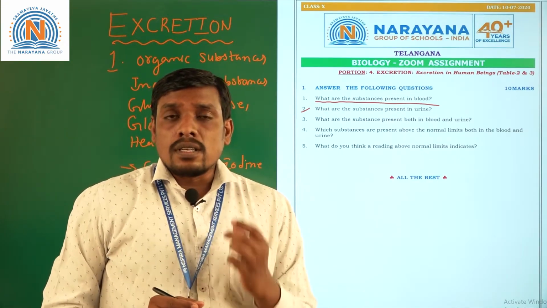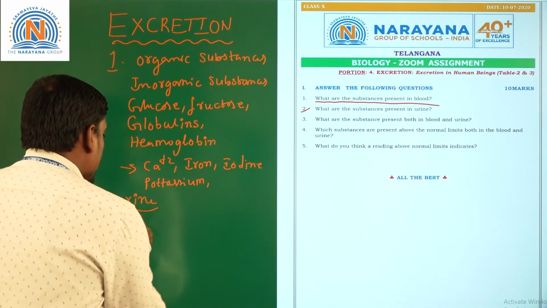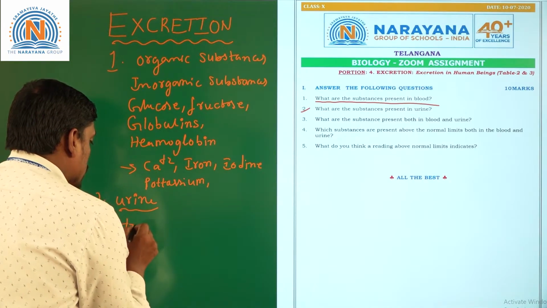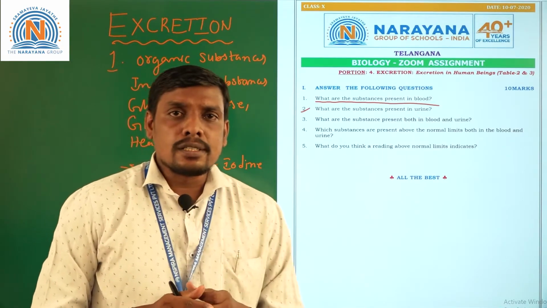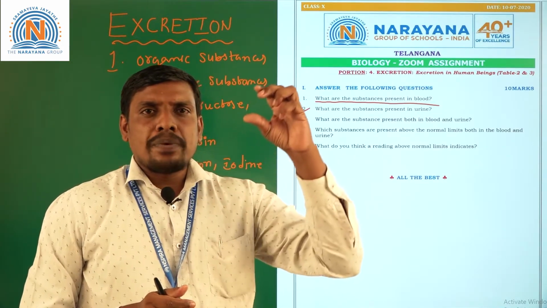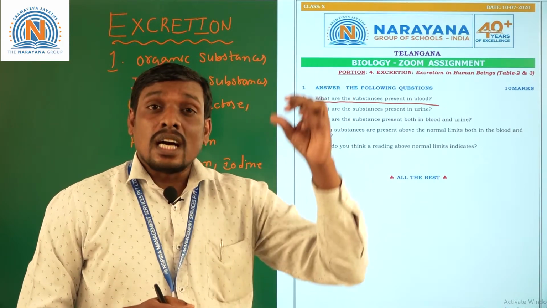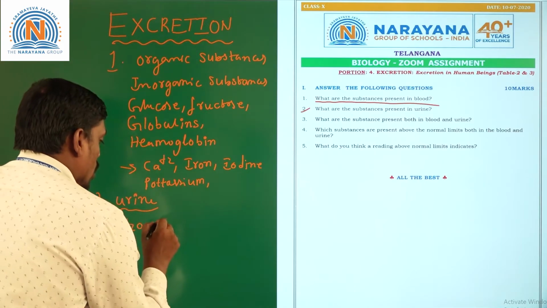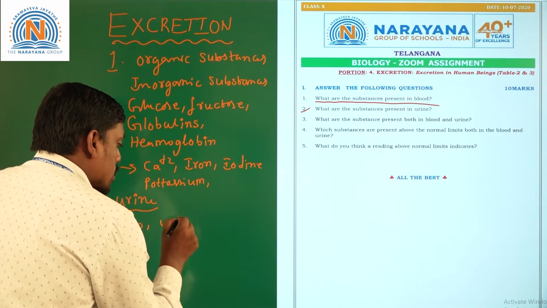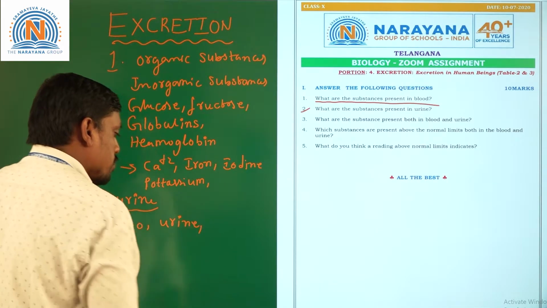The components are such that urine is made up of approximately 75 to 80% of water. The most appropriate and major content of urine is water. Along with this water, there are nitrogenous substances.